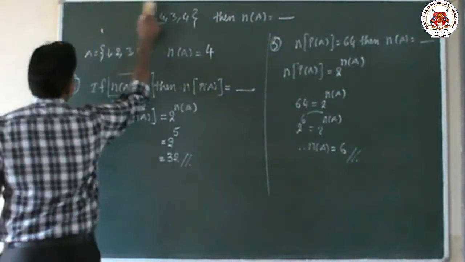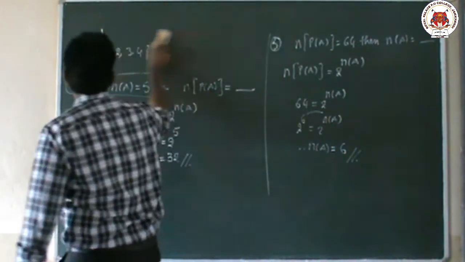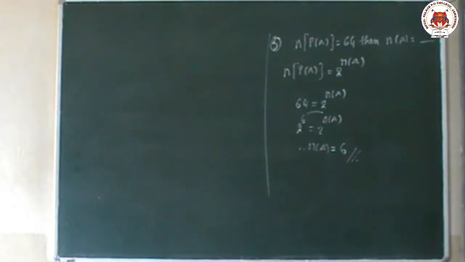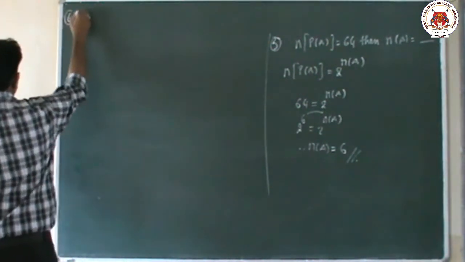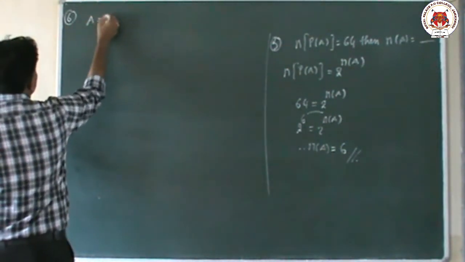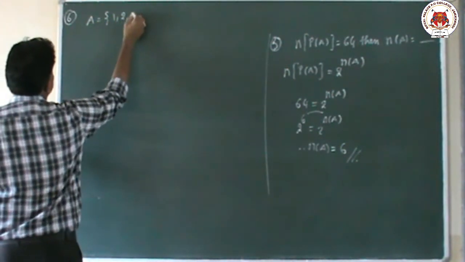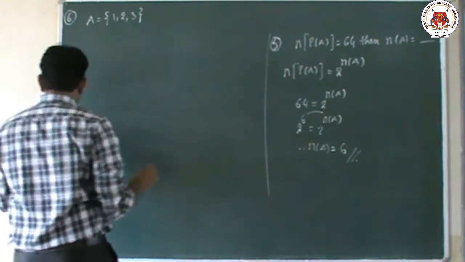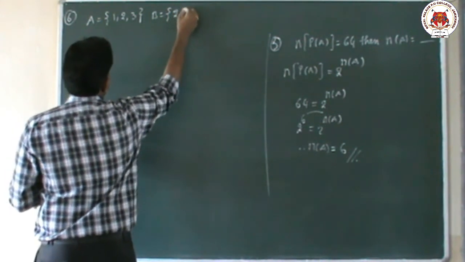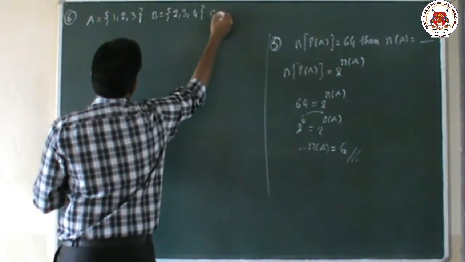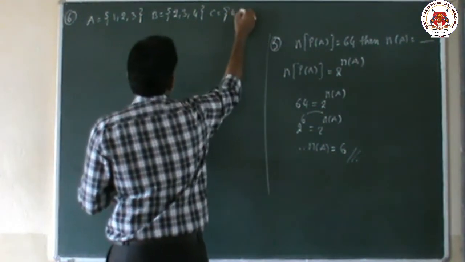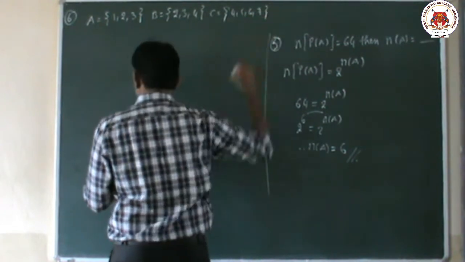Now we'll go to the next question, children. Children, note all these questions in your notes. Now the sixth question is: A equal to 1, 2, 3. Next one is B equal to 2, 3, 4. Next one C equal to 4, 5, 6, 7.